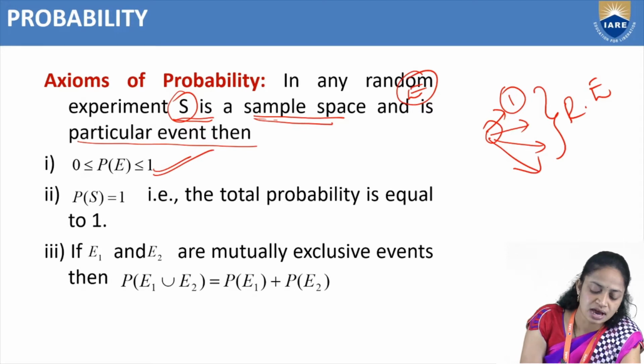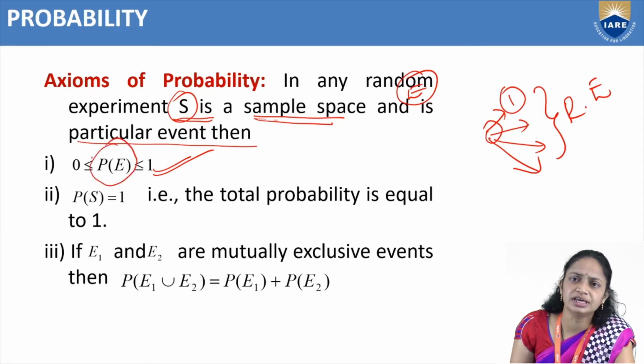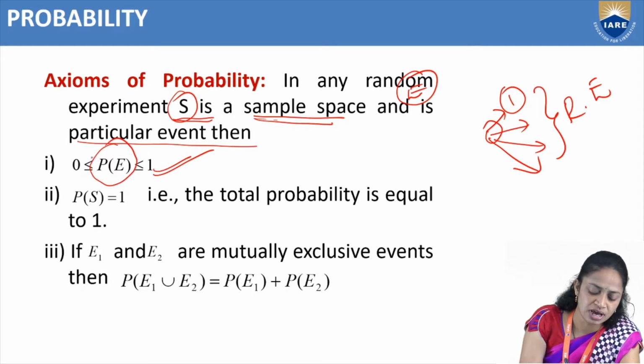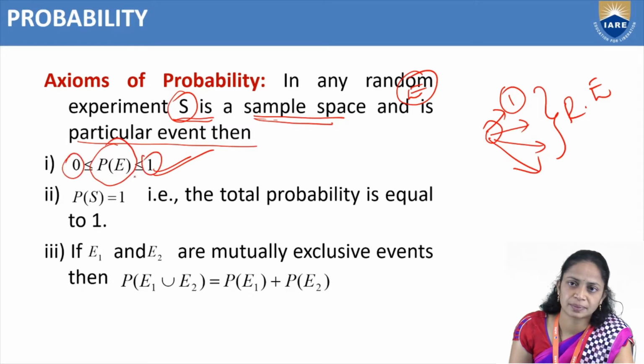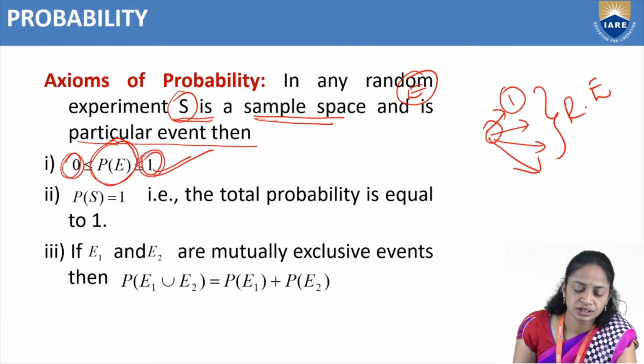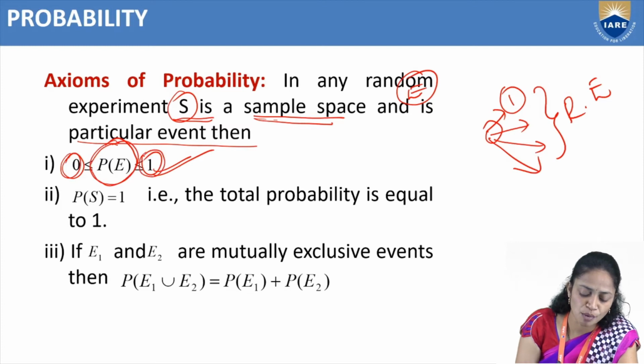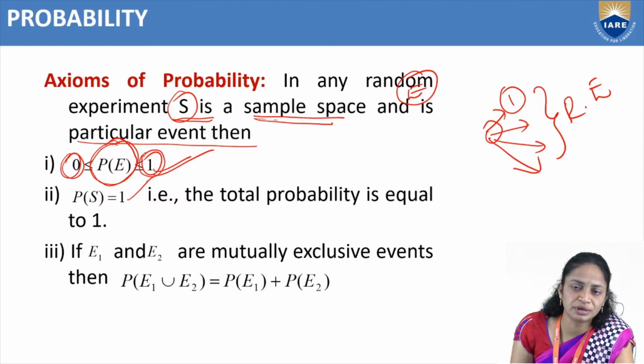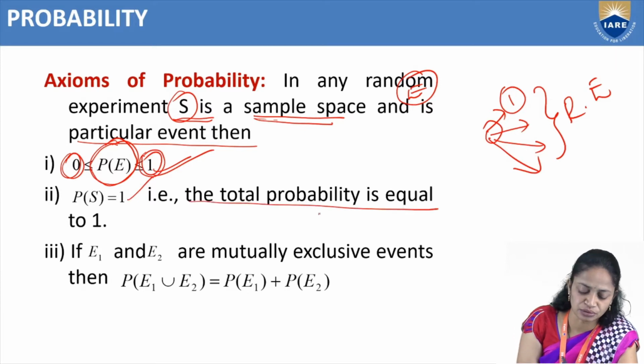That means probability of an event always lies between 0 and 1. The next condition is probability of S equal to 1. The probability of the sample space is equal to 1, that is, the total probability is equal to 1.